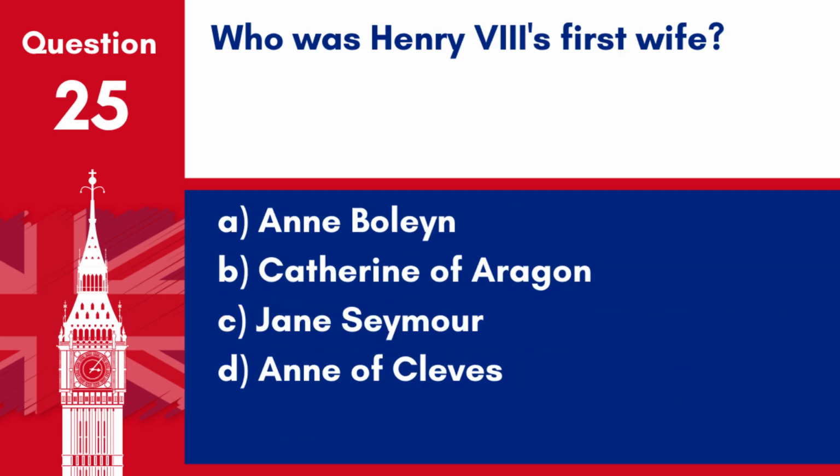Question 25. Who was Henry VIII's first wife? A. Anne Boleyn. B. Catherine of Aragon. C. Jane Seymour. D. Anne of Cleves. Answer: B. Catherine of Aragon. Catherine was Henry VIII's first wife, and their marriage's annulment led to the English Reformation.